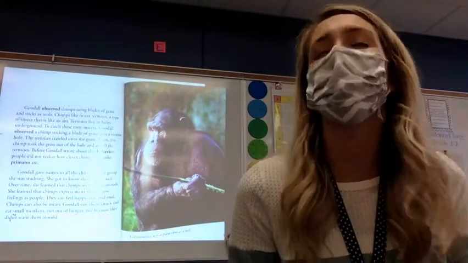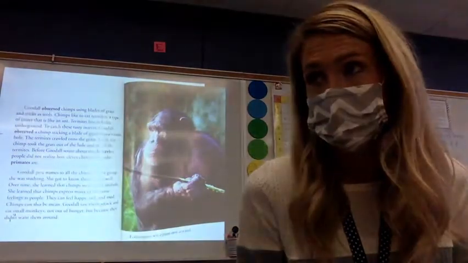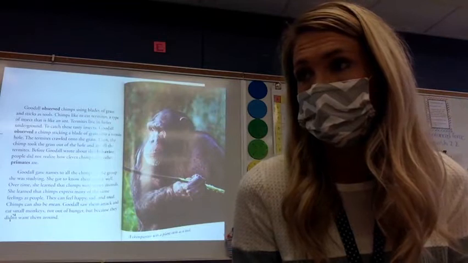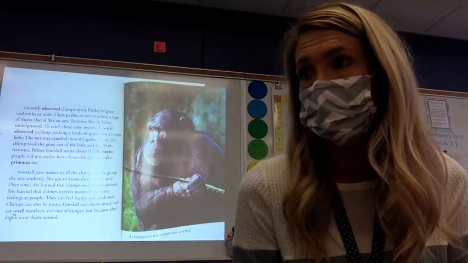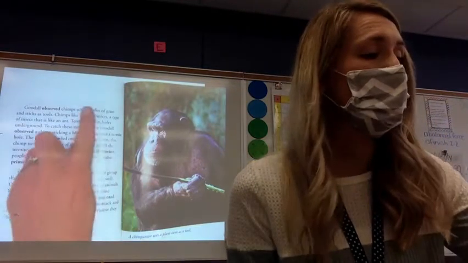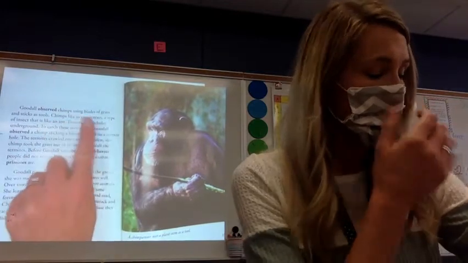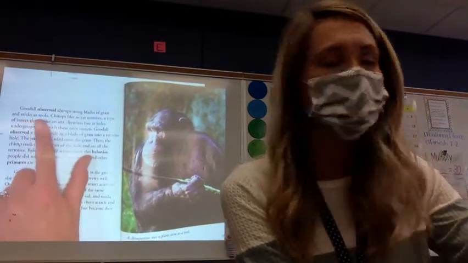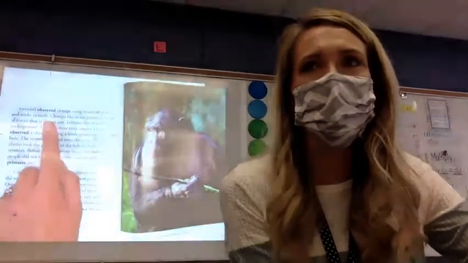What did they use the grass for? If we look back up in the first paragraph, it says they use blades of grass and sticks as tools. So what did they use them for?